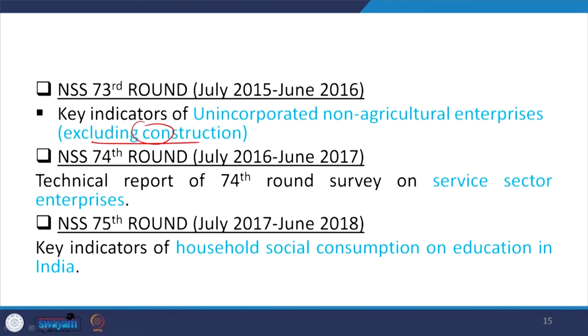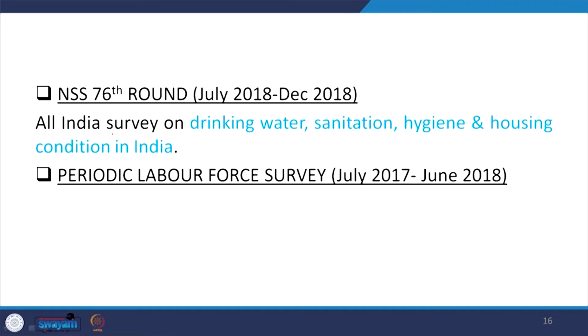The 74th round of NSS, conducted from July 2016 to June 2017, was on service sector enterprises. This is in fact the latest enterprise information available in the Indian context. The 75th is on social consumption, on education in India. The 76th is on drinking water, sanitation, hygiene and housing condition.